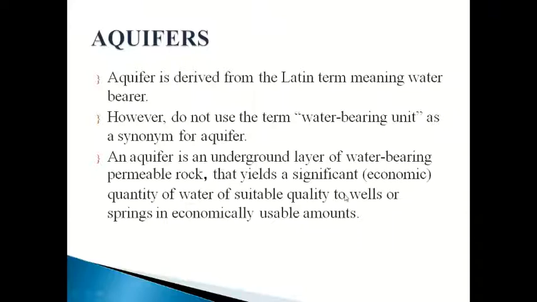The quality should be good, to wells or springs in economically usable amounts. So this aquifer is in general a storage of underground water, from which we can take out a significant amount of water which is economical and which is drinkable or usable.